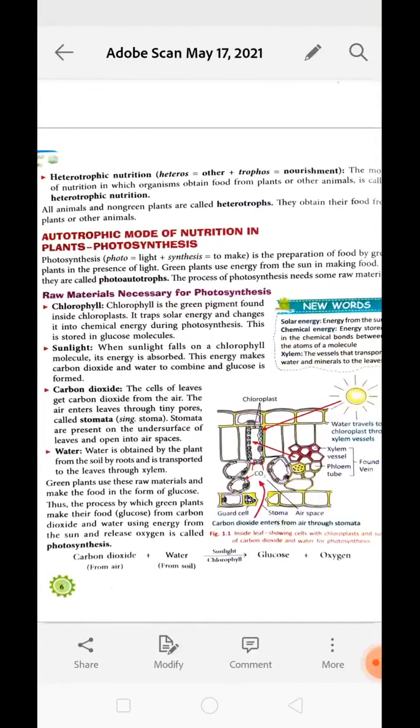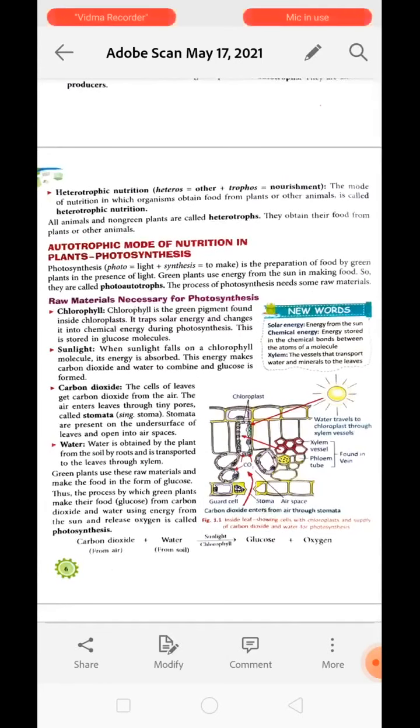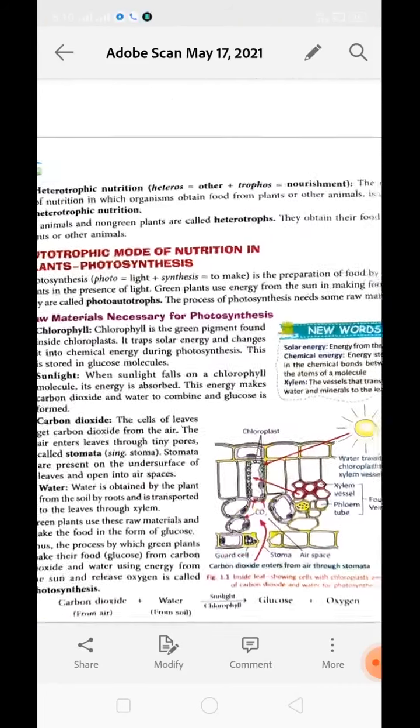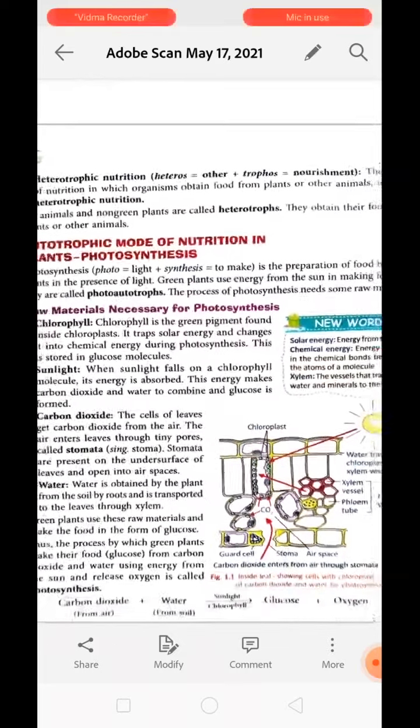Green plants usually have a green color pigment, which is known as chlorophyll. This chlorophyll is very essential for trapping the sunlight. So the green plant traps the sunlight and converts it into chemical energy for all living beings. Understand? Green plants use energy from the sun to make food, and this food is provided to all living organisms.